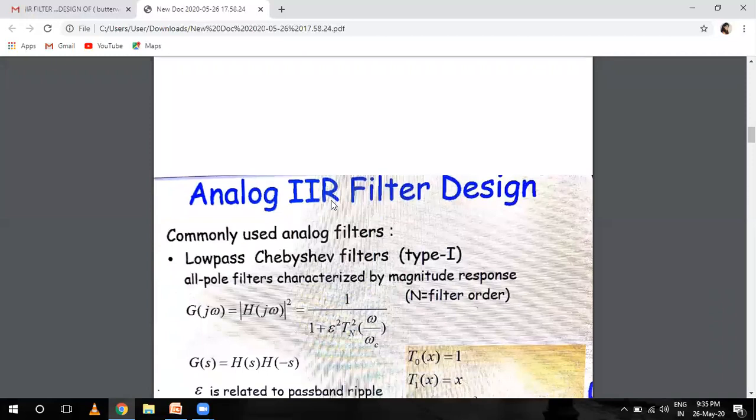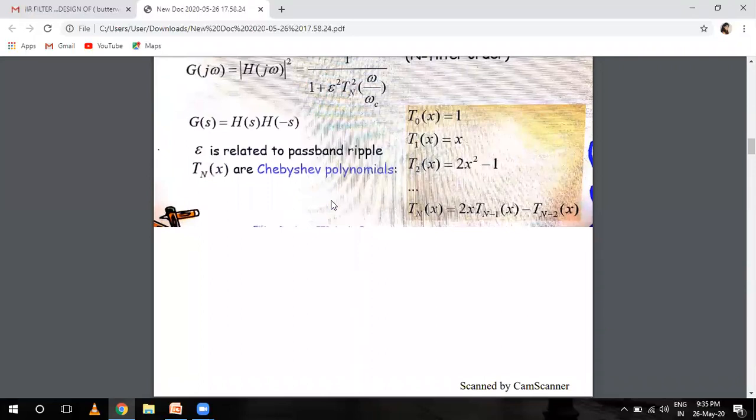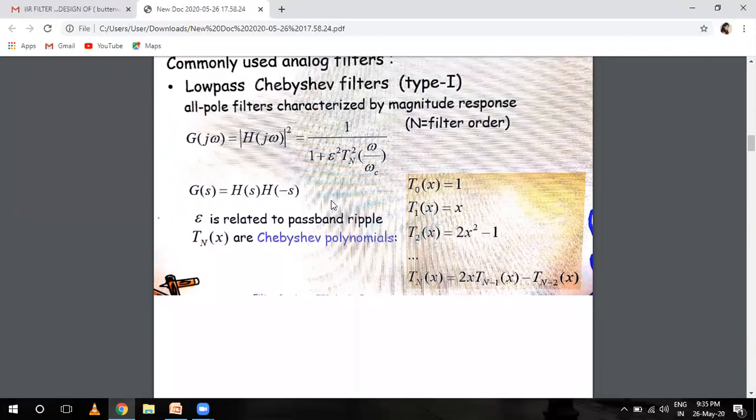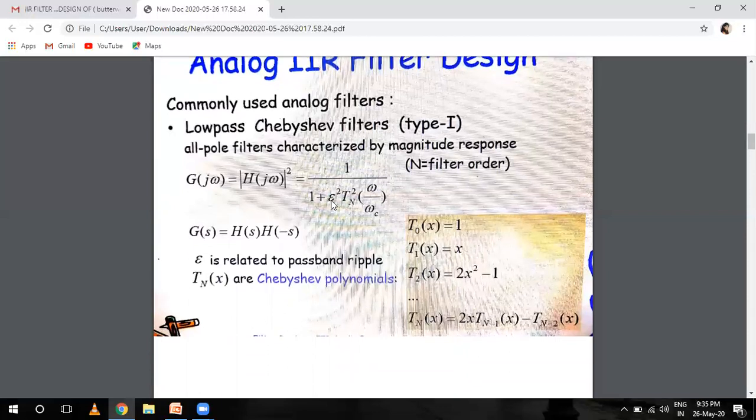Now next is the Chebyshev filter. What do you mean by Chebyshev filter? A Chebyshev filter is an analog or a digital filter. These filters have a steeper roll off, and a type 1 filter has more passband ripple, and a type 2 filter has more stopband ripple than the Butterworth filters. The property of this filter is that it reduces the error between the characteristics of the actual and idealized filter. This is the main property of this filter.